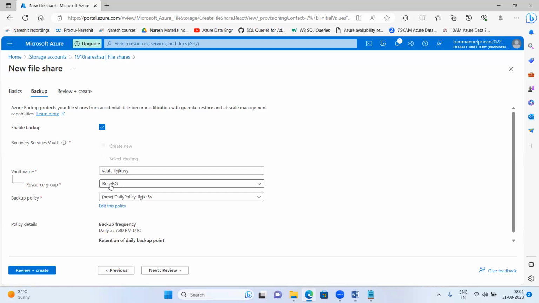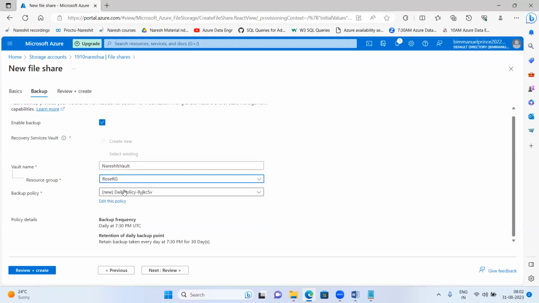See, vault name. If you want to set up some vault name, you can set it up here. Let us take, I'll give the vault name as Naresh FS vault. Any name you can give here, as per my choice. Resource group: I'm creating this storage account in Rose RG, one of the resource groups, and this vault says that the backup will be taken.